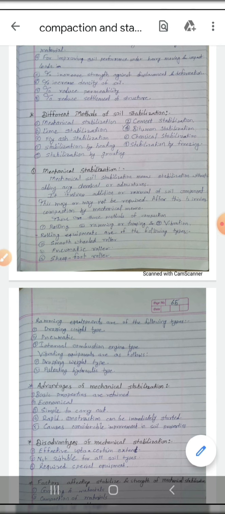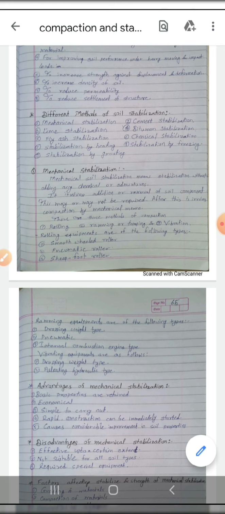Okay, the first method is mechanical stabilization. In mechanical stabilization, it is carried out without adding any chemical or admixture. It involves addition or removal of soil components. In this method we add some constituent which is not available in the soil and which is required to improve the soil stability. This ingredient we add may or may not be required. In some conditions this is required, and in some conditions it may not be required.